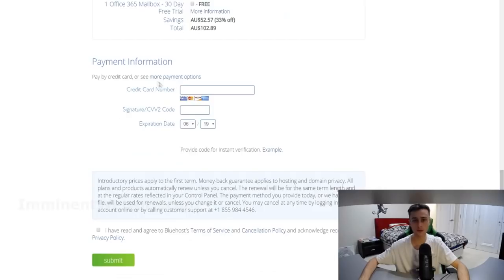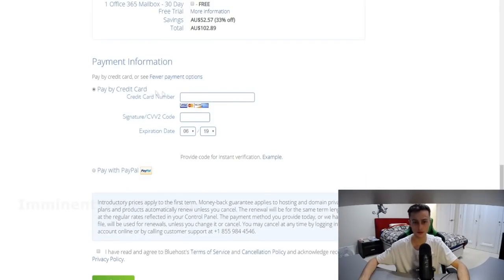So this is where you're going to be putting your payment information. You can click on more payment options if you don't want to pay through credit card, and you can actually pay through PayPal if you want.